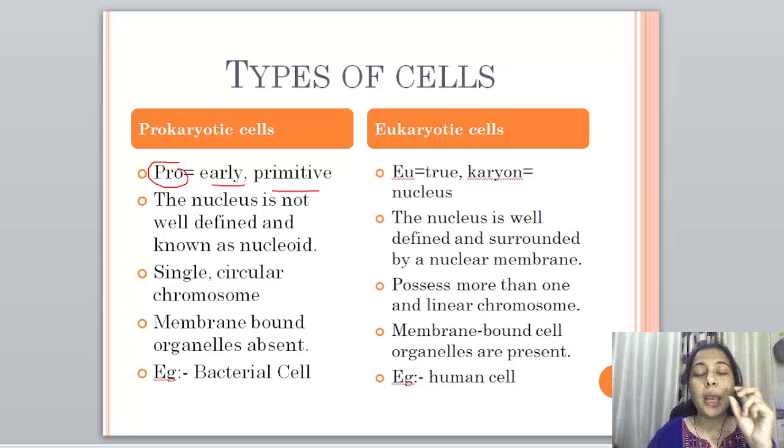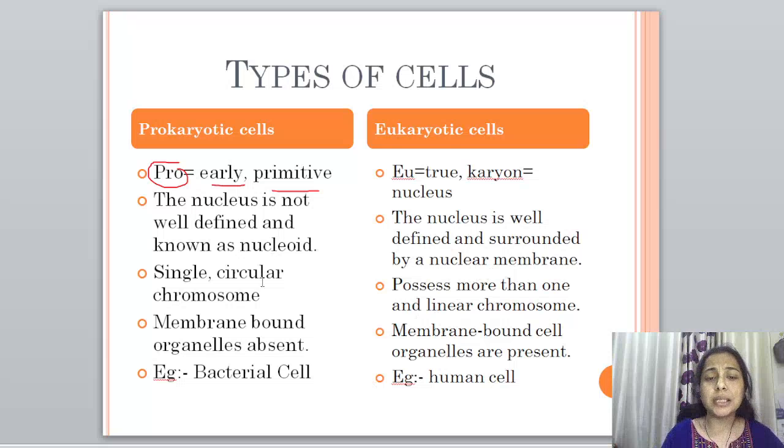And eukaryotic means eu means true and karyon means nucleus. So by name it is very clear what the difference is between these two kinds of cells. In prokaryotic cells, the nucleus is not well defined, it is known as the nucleoid. And in eukaryotic cells, the nucleus is well defined, it is surrounded by a nuclear membrane.